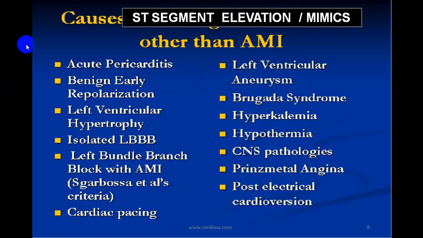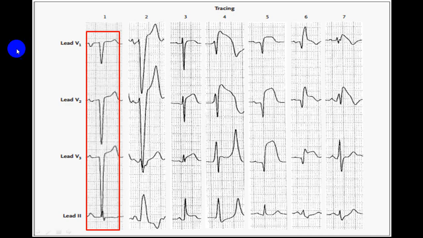So do keep it in mind. There can be an ST elevation, but it may be absolutely no ischemic heart disease. So we will just go through that. If you look at this ECG, you can see here in V1 there is QS with slight ST segment elevation, and here in V3 there is a nice ST segment elevation, but this is concave, not convex.